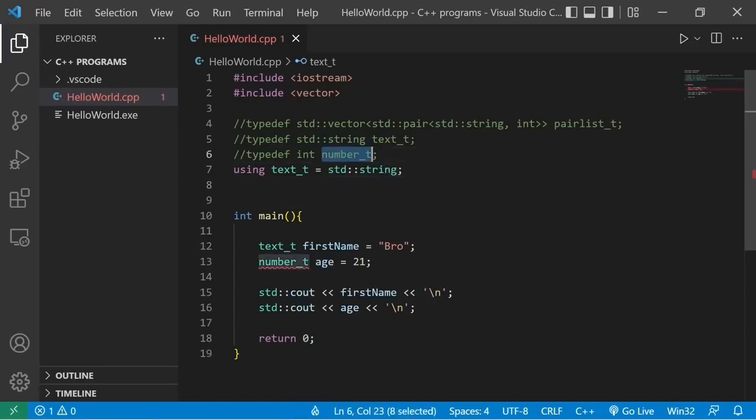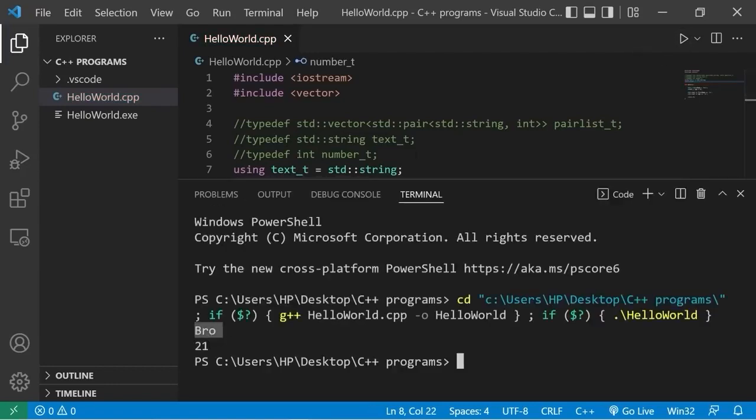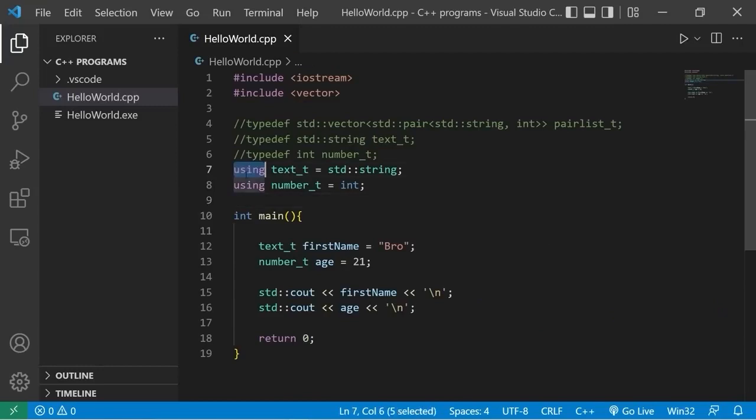Then let's do that with number. Using the new identifier, number t equals int. And that would work the same. We have our first name and our age. The using keyword is more popular than typedef nowadays just because it's more suitable for templates. And like I said, that's a topic for another video.